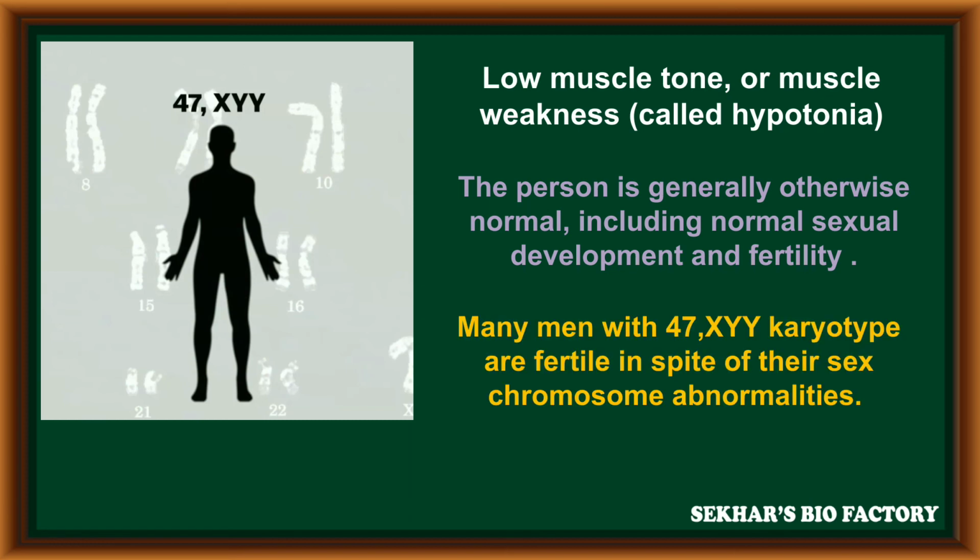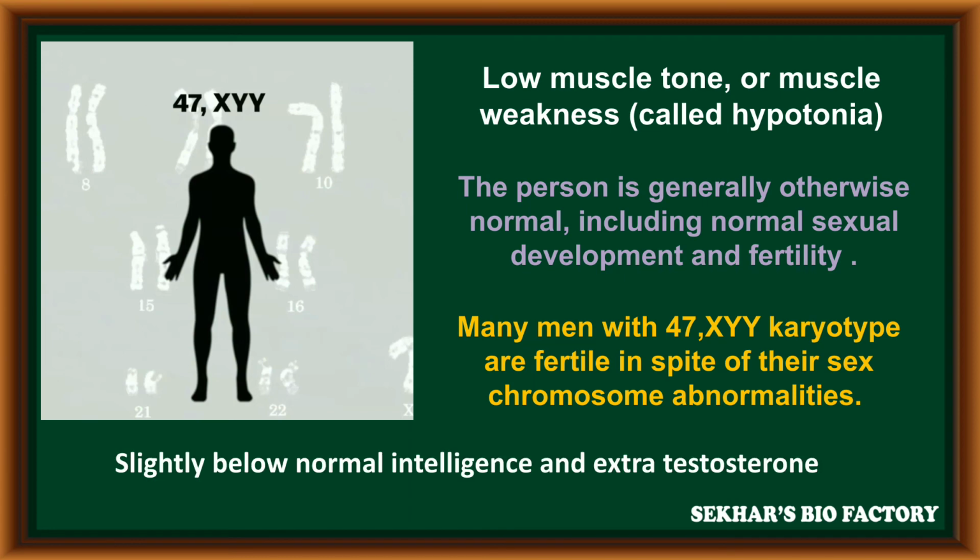Men with 47 chromosomes and an additional Y chromosome, the XYY karyotype, are fertile in spite of their sex chromosomal abnormality, with normal intelligence and extra testosterone production.